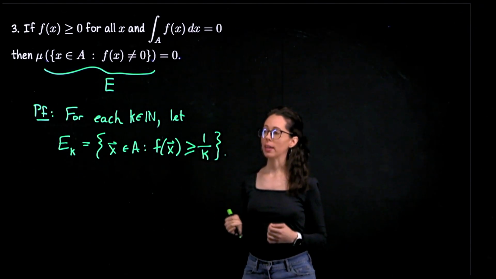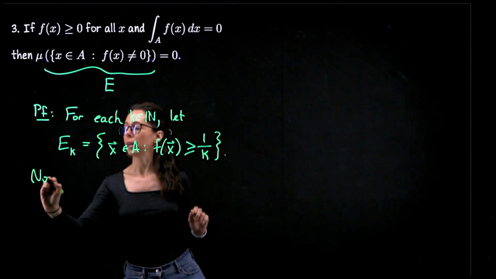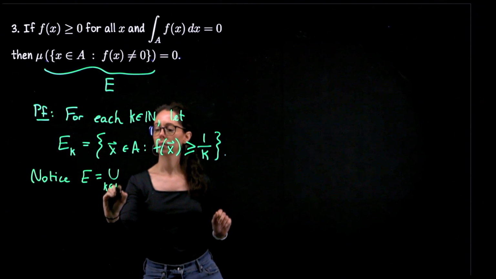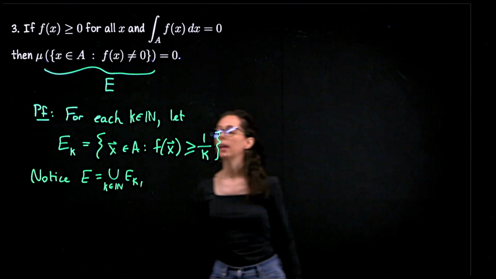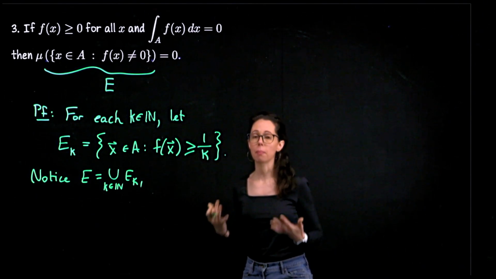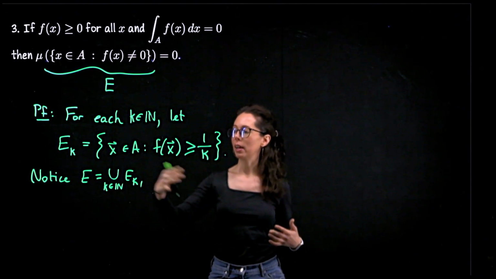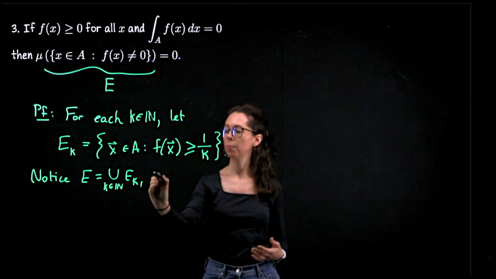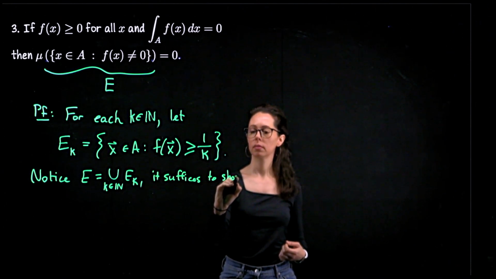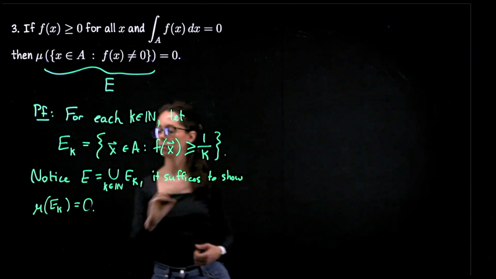All right, we want to show that any such E sub k has measure 0, and that will be enough because E is the union of all of these E sub k. And we've already proved that any countable collection of measure 0 sets has measure 0. So since E is a countable union of sets which we will prove have measure 0, it suffices to show that each of these sets has measure 0. All right.